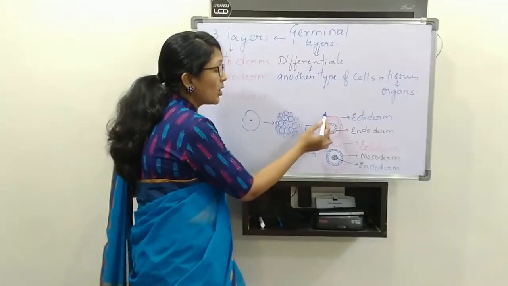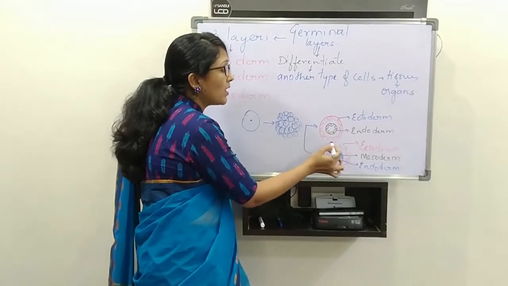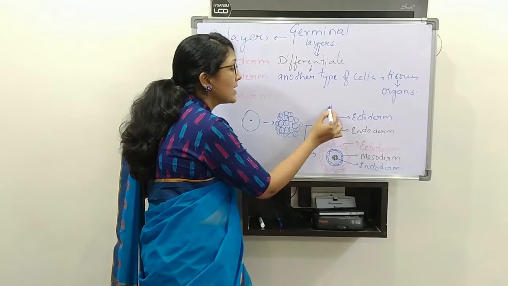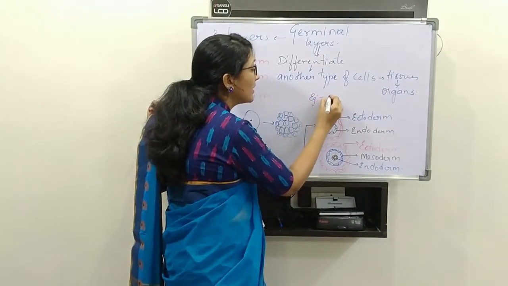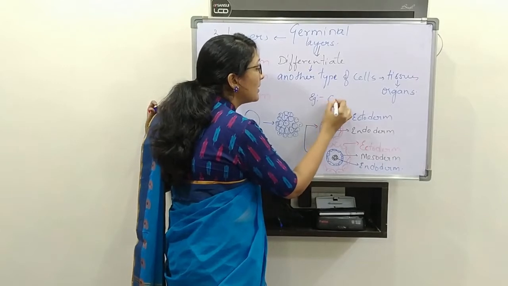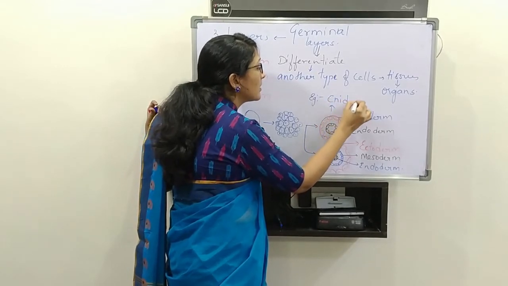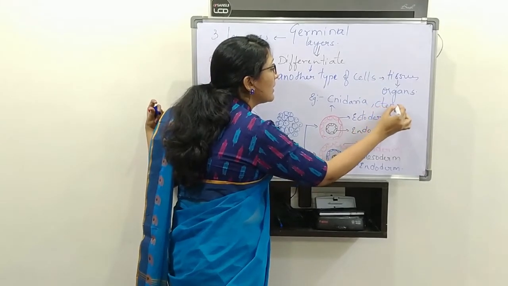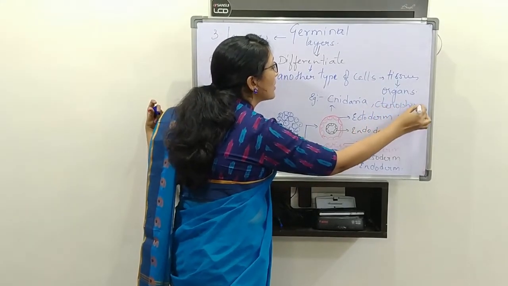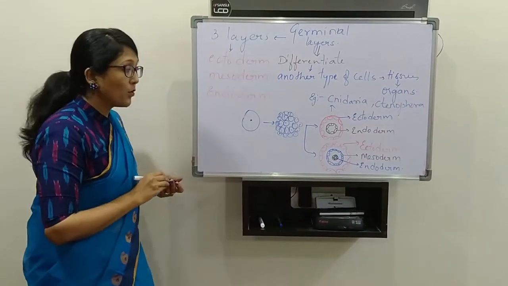So this type of organization we can see in which organisms? Organisms like, for example, Cnidaria and Ctenophora.